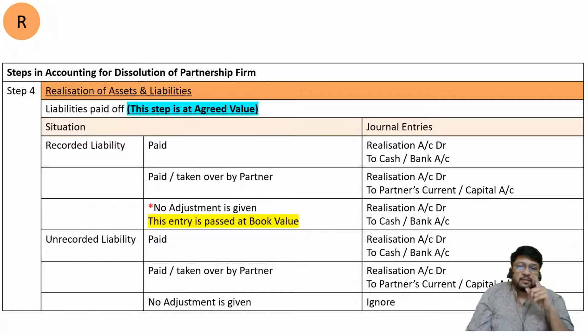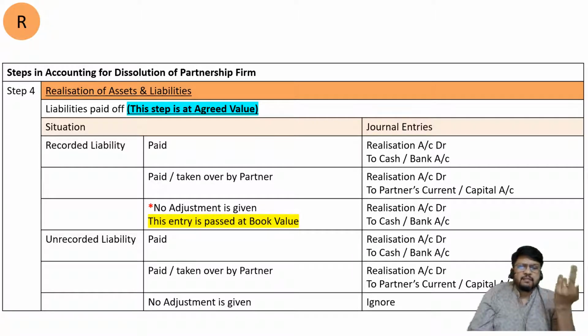Recorded asset, no adjustment is given, ignore. Recorded liability, no adjustment is given, assume that it is paid at book value. Entry will be realization to cash or bank, just like a paid entry. Very important point. That's why I put a red star mark on it. Okay. Next is unrecorded liability.